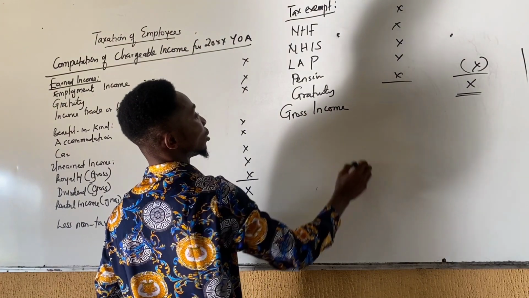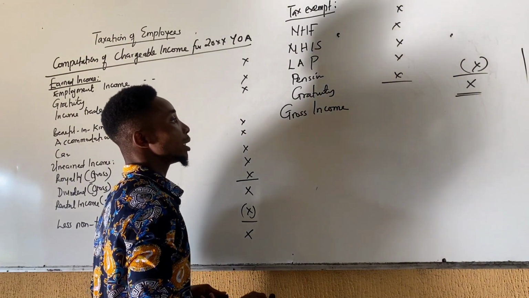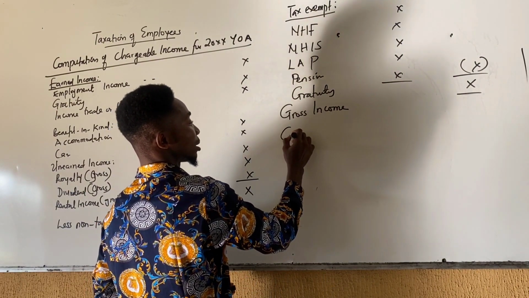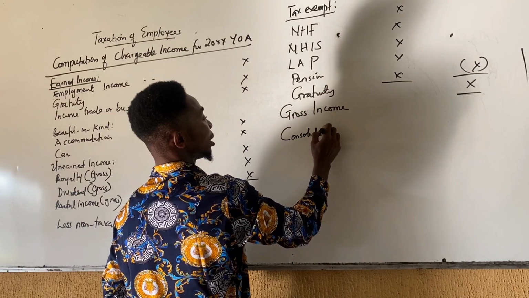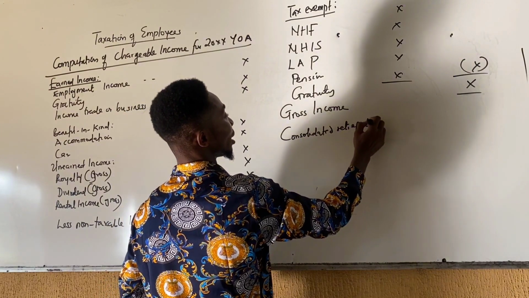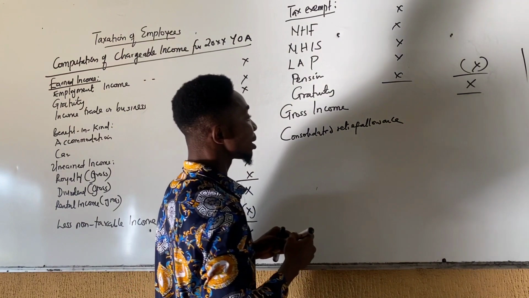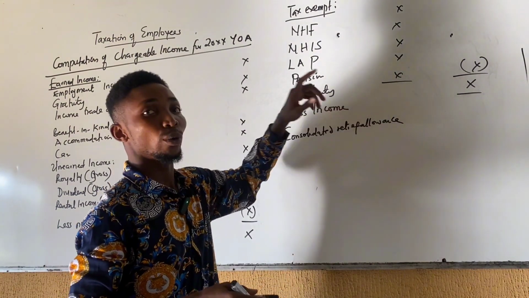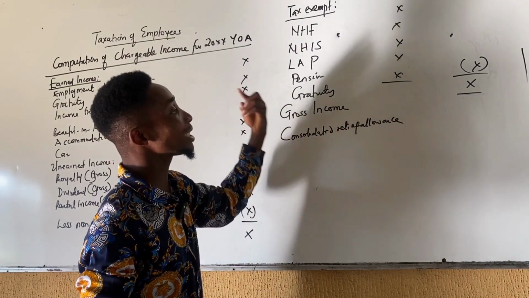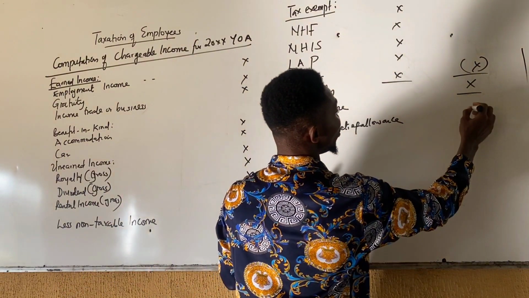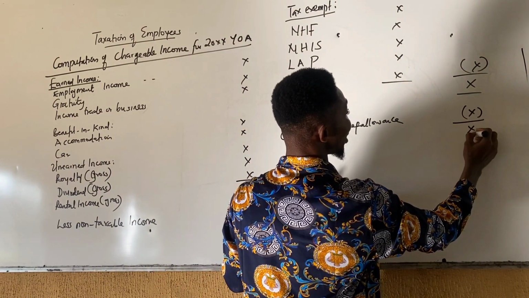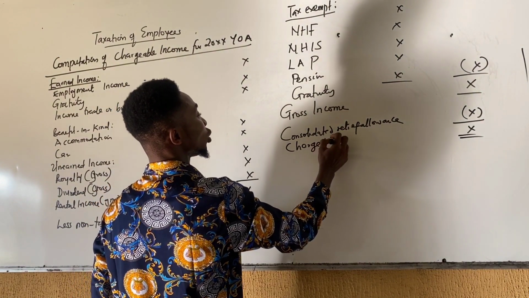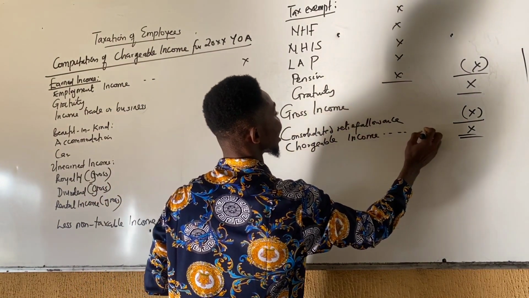Gross income. Then you calculate the consolidated relief allowance, which we have considered: that is 200,000 or 1% of the gross income, whichever is higher, plus 20% of the gross income. You bring the allowance down and deduct to get the chargeable income. So this is the income that will be subject to tax.